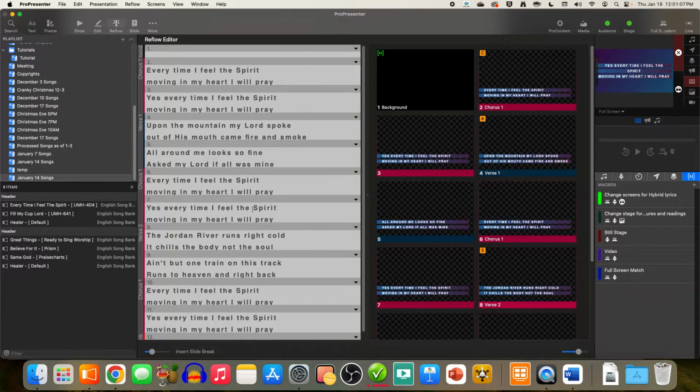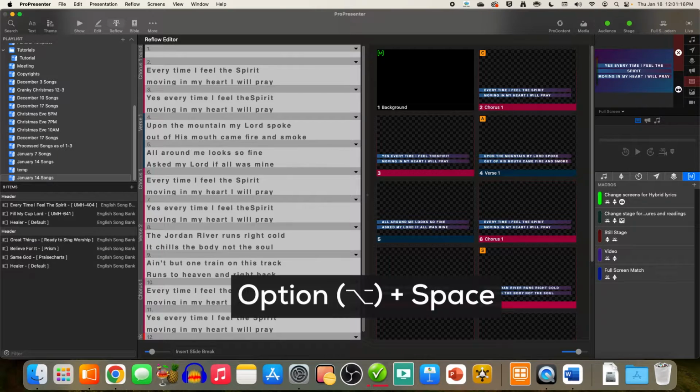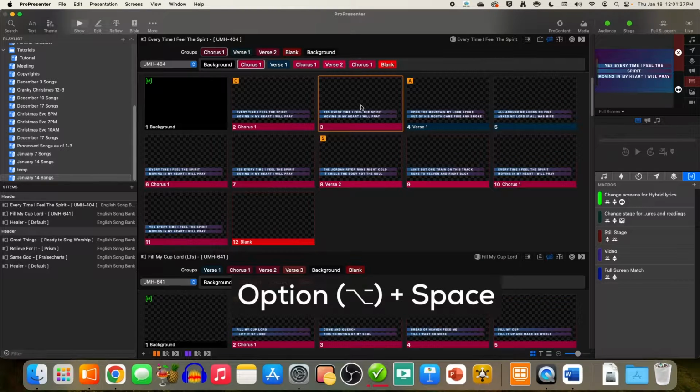So it was this, the spirit. Basically, imagine there's a vertical line here, and what you want to do is click this, backspace, and option space. And now, just for example, I'm going to go out and fire this slide again. What it does is it puts a non-breaking space between the word the and the word spirit, forcing those two words to always be on the same page without a line break. So there's a bunch of those in here.